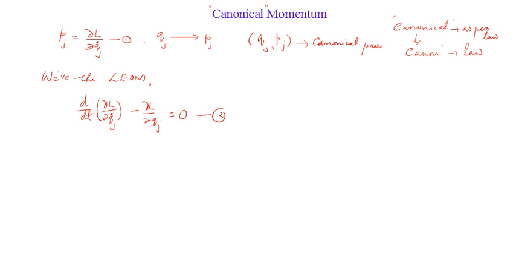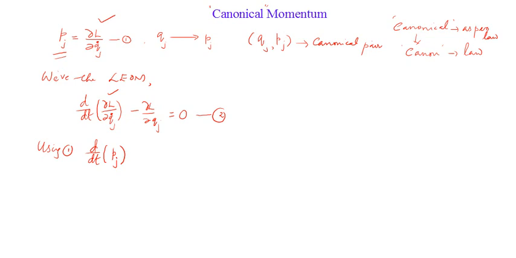Now, can't you substitute equation number 1, which is the defining equation for the canonical momentum, in equation number 2? You can see this particular quantity ∂L/∂qj dot, which we have now renamed as pj, is actually there in Lagrange's equation of motion. So what will this equation become? Using equation number 1, equation number 2 becomes d/dt of, ∂L/∂qj dot, by definition, the generalized momentum pj.